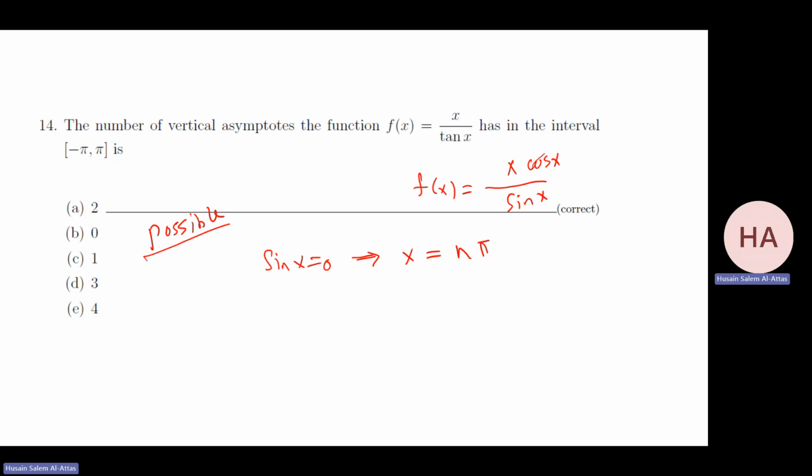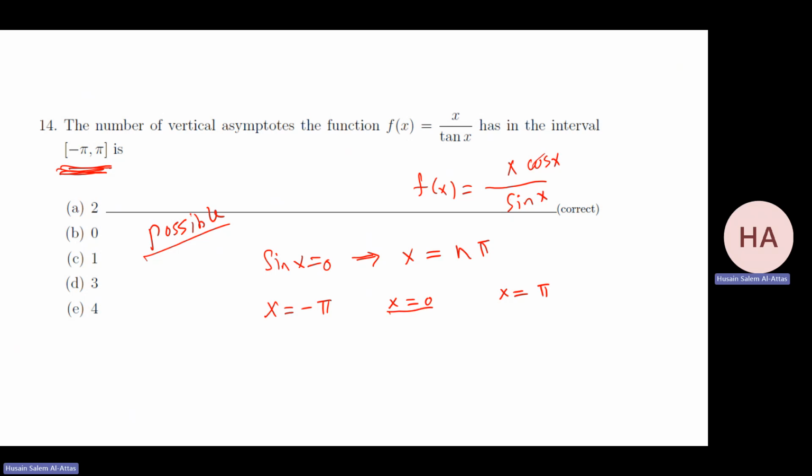So in this interval, what are the values which I consider? I have x equal minus pi, x equal 0, x equal pi. Just put in minus 1, 0, and 1, because other than that, I will go outside this interval. Now I need to check these, whether the limit goes to infinity or not.